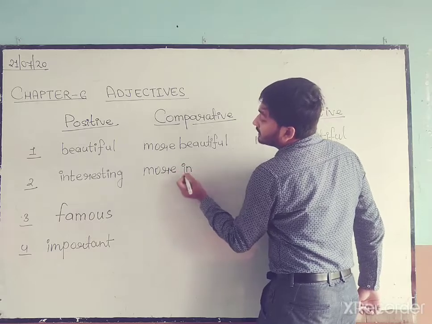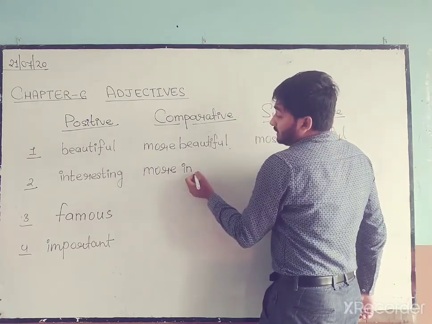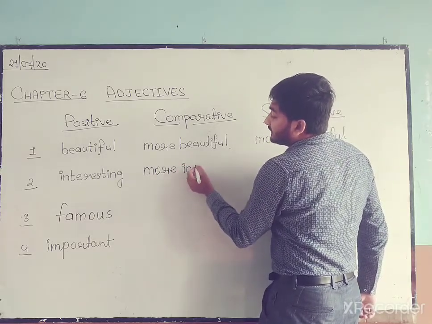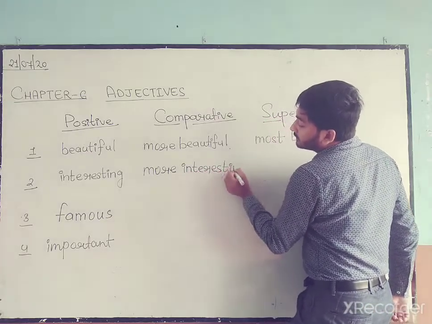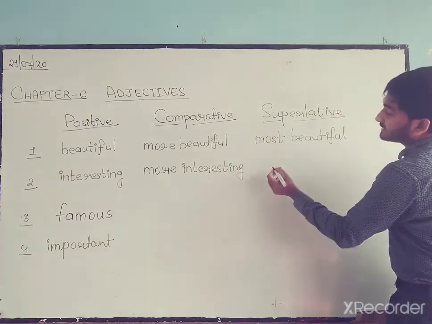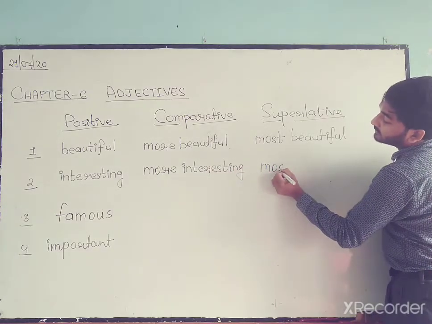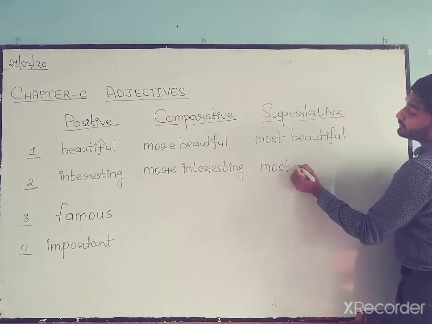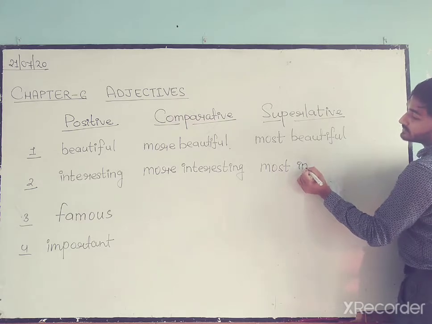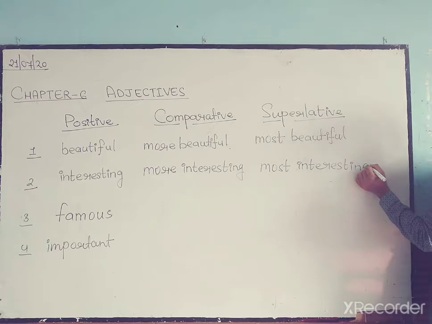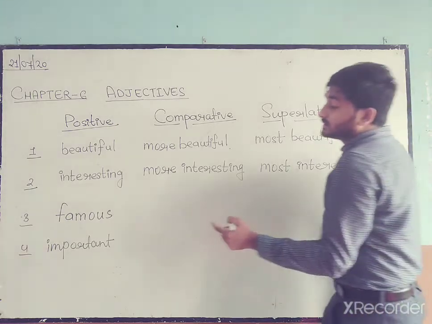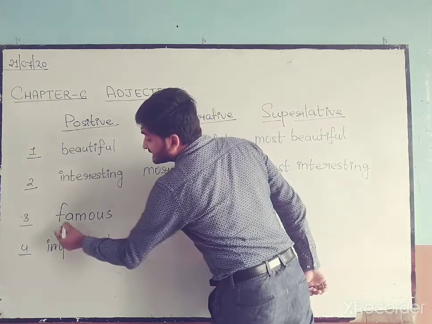When we write its comparative degree, we will add more into it: more interesting. And when we write its superlative form, we will add most with it: most interesting.